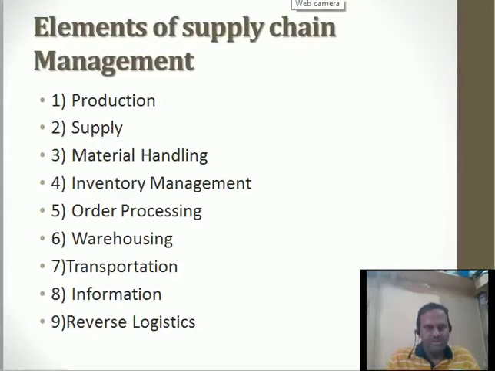Now we will see the elements of supply chain management. In elements of supply chain management, there is production, supply, material handling, inventory management, order processing, warehousing, transportation, information and reverse logistics.